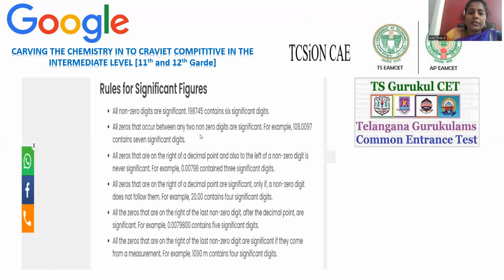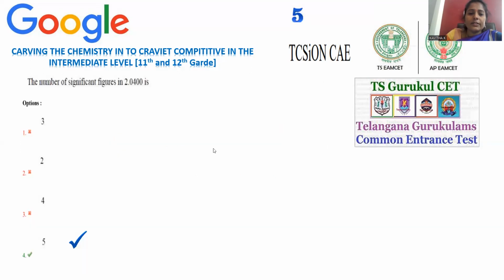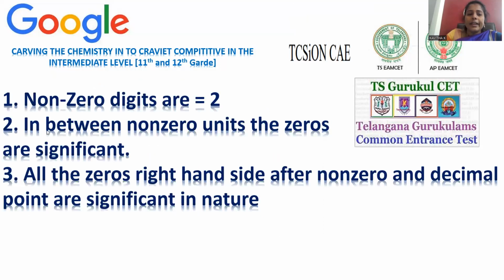Move on to another condition for significant figures. All zeros that occur in between any two non-zero digits are significant. If you take 2 and 4, in between them a 0 is there, so that in-between 0 becomes a significant figure. So we got 3 significant figures.